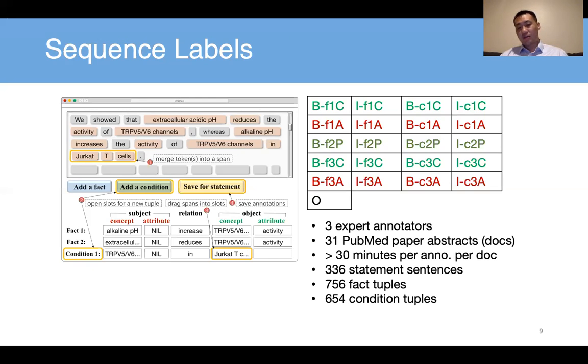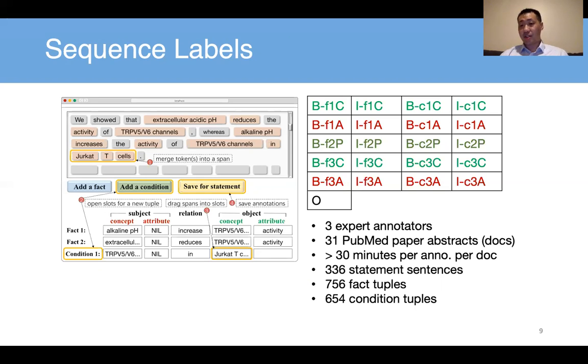So eventually we got 336 annotated sentences, and you can see the numbers: 750 fact tuples and 650 condition tuples. So that's not easy, to have all these annotations. Very expensive. The good thing is this number can still be used for training anyway. You can see that the number of condition tuples is comparable with the number of fact tuples, which means that condition does matter, right?